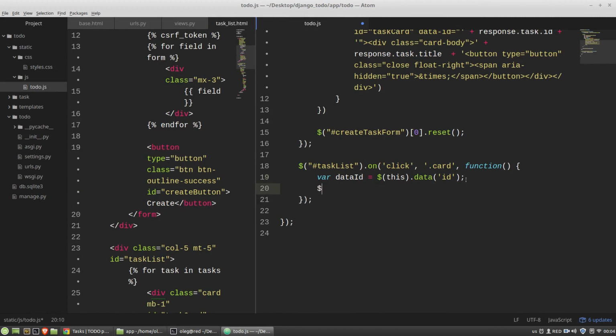Okay, and here I am calling the AJAX function. And I want to hardcode the URL address. And the address will have the same structure I used in my Django 3 blog tutorial. That will be tasks plus data ID plus completed.